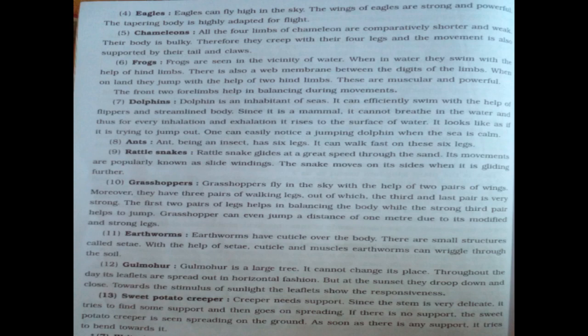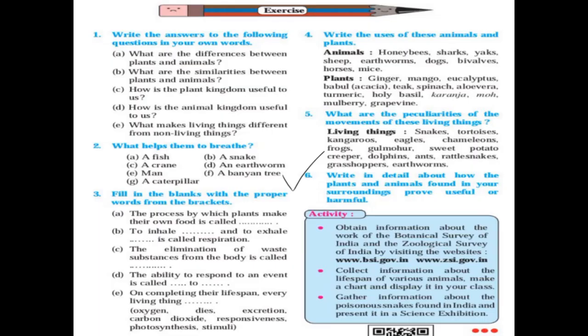Sweet potato creeper. Creeper needs support. Since the stem is very delicate, it tries to find some support and then goes on spreading. If there is no support, the sweet potato creeper is seen spreading on the ground. As soon as there is any support, it tries to bend towards it. Write in detail about how the plants and animals found in your surroundings prove useful or harmful.